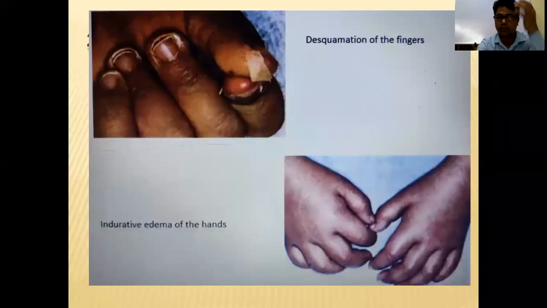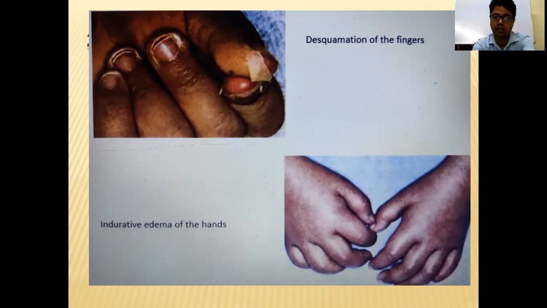Periungual desquamation and dorsal edema you will get. These are features of classical disease. So remember: fever, strawberry tongue, conjunctivitis, cervical lymphadenopathy, desquamation, and dorsal edema.